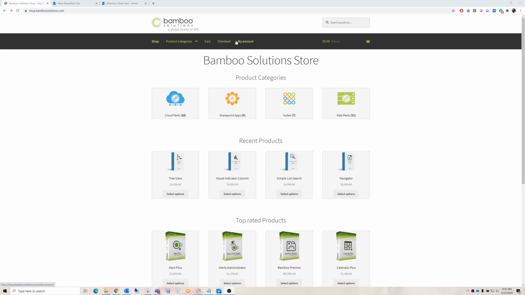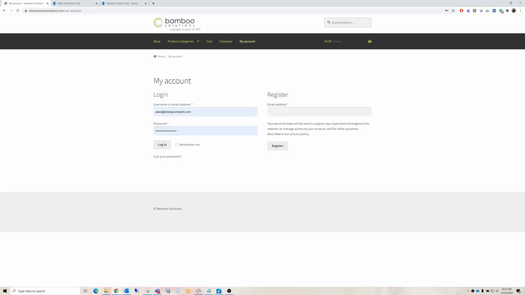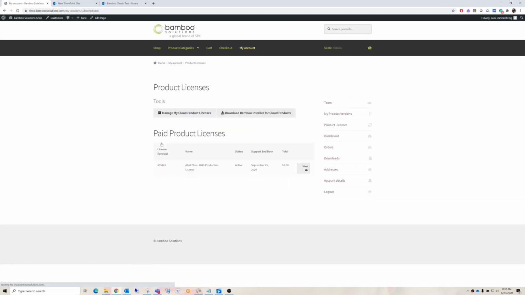shop.bamboosolutions.com and go to your account. Log into your account or register with us. On the right hand side, you'll see My Product Versions, or the first thing that shows up on your page will be the product licenses area here. And our download will be Download Bamboo Installer for Cloud Parts. So you'll click that. I've already downloaded it.